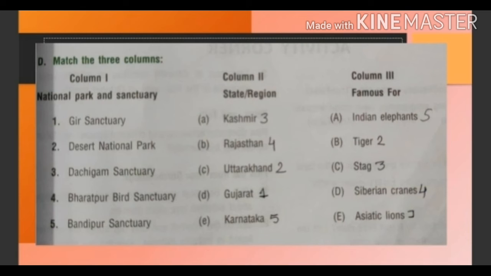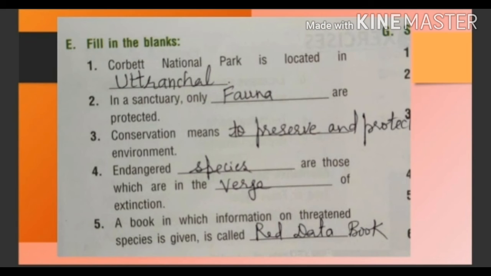Now fourth is Bharatpur Bird Sanctuary. Bharatpur Bird Sanctuary, it is in Rajasthan and it is famous for Siberian cranes. Siberian cranes, these are the migratory birds. Now fifth one is Bandipur Sanctuary. Bandipur Sanctuary, it is in Karnataka and it is famous for Indian elephants.